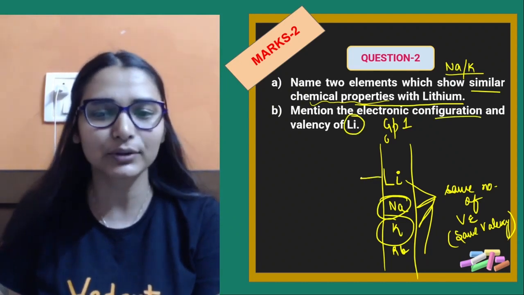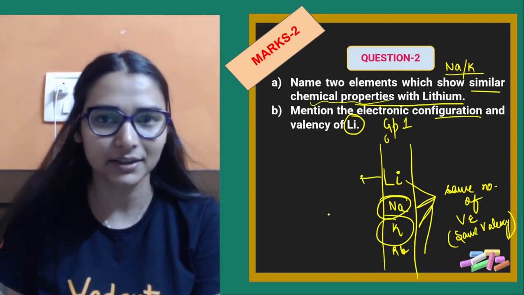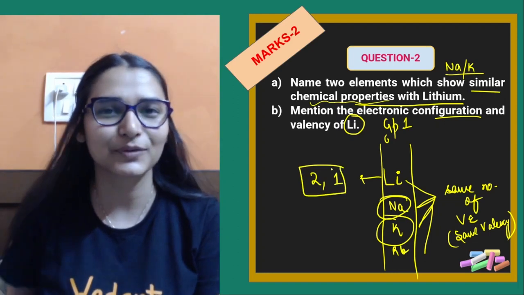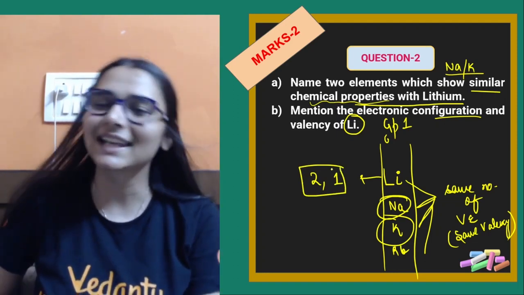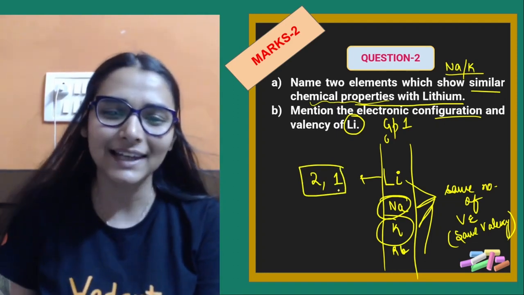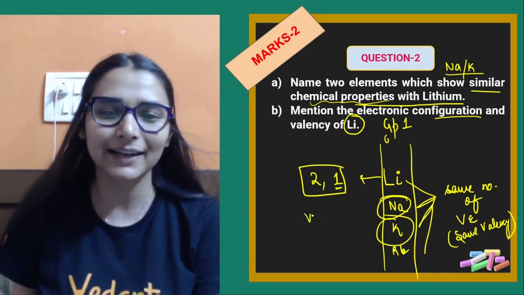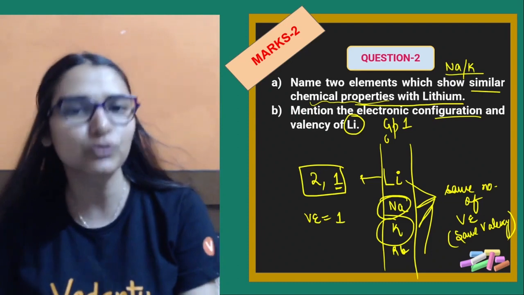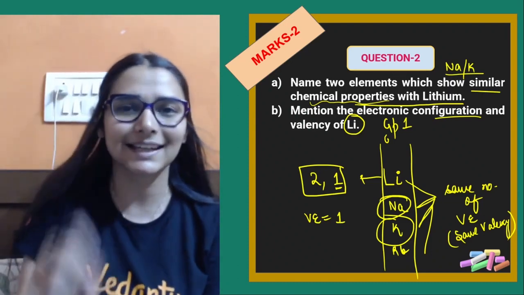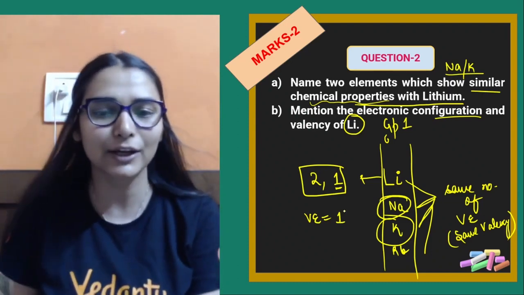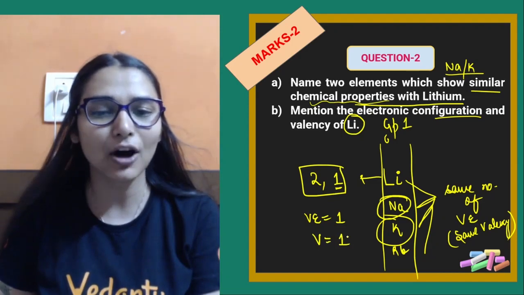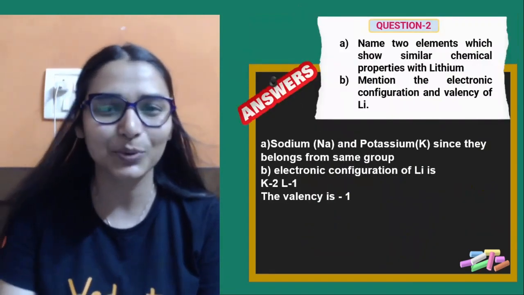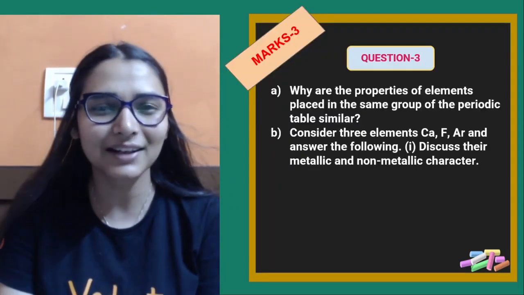The next part says that write the electronic configuration of lithium and the valency. बहुत आसान है. You know the atomic number of lithium 3. The configuration is 2 1. Your answer is matching. And valency कितना होगा? You know valency के लिए we will see the valence electron. Lithium has 1 valence electron which it can lose very easily to get a stable duplet, है ना, helium like configuration. So valency of lithium will be 1 only. Easy peasy, lemon squeezy. Not difficult at all. We all can do it.